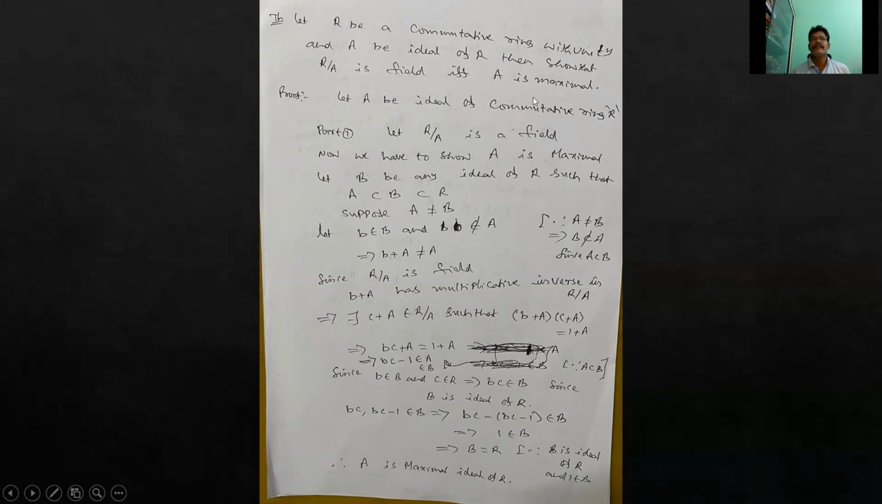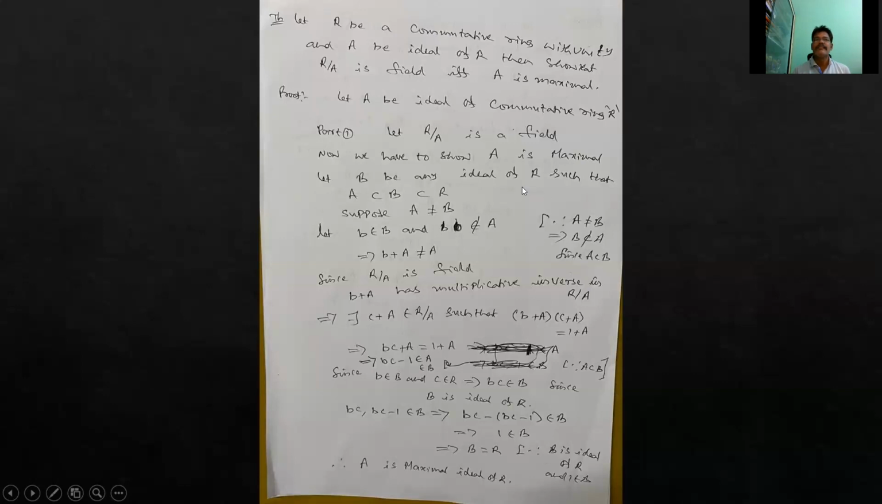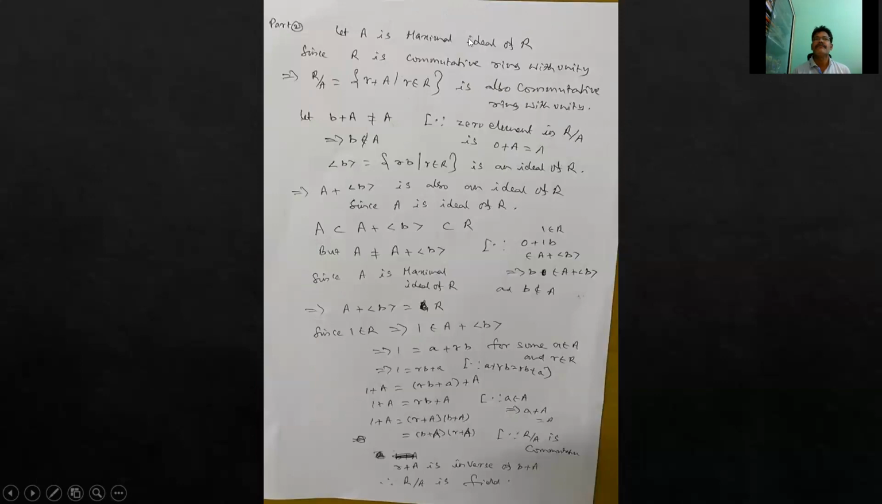To show A is maximal, what is the definition of a maximal ideal? If B is any ideal of R such that A is a subset of B subset of R, then either A equals B or B equals R. So now I have to show A is maximal. To show this, let B be any ideal of R.